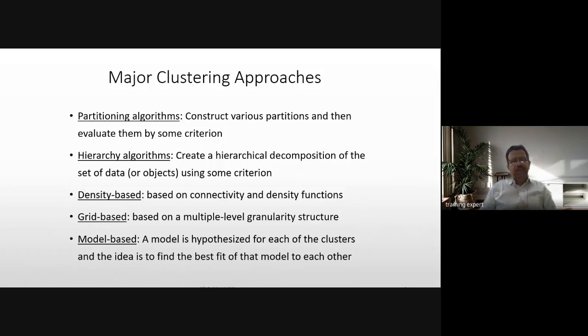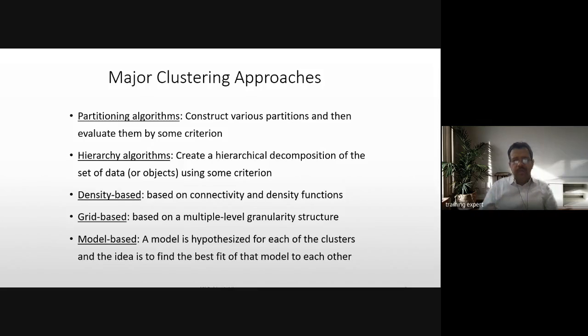So what are these clustering approaches that we are talking about? One is the partitioning algorithm: construct various partitions and then evaluate them by some criteria. If I divide the data into 3 sections, I will be able to get some of these clusters, and you should have some method to evaluate the criteria.